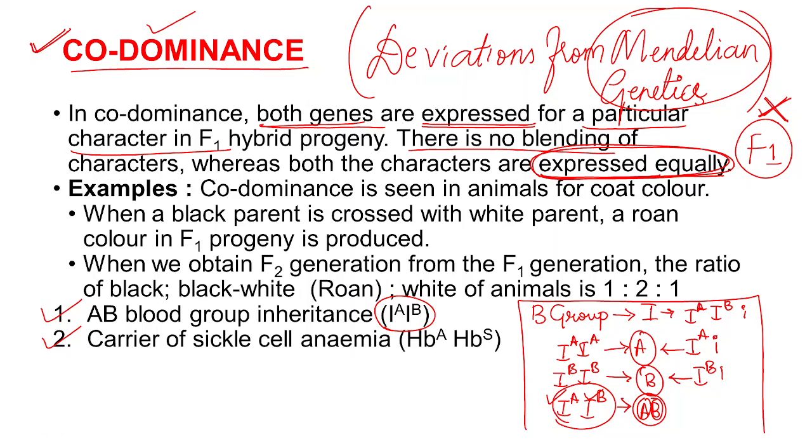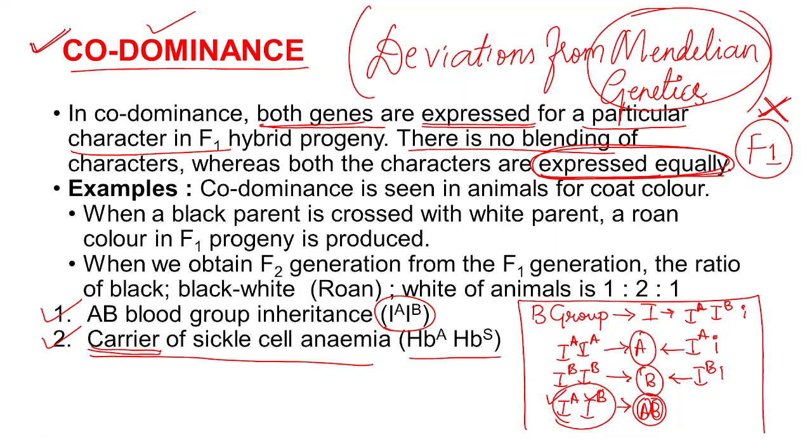Okay, and you can observe this co-dominance in a particular disease, that is sickle cell anemia. An individual who is a carrier for sickle cell anemia will show the condition HbA and HbS, where both are dominant.